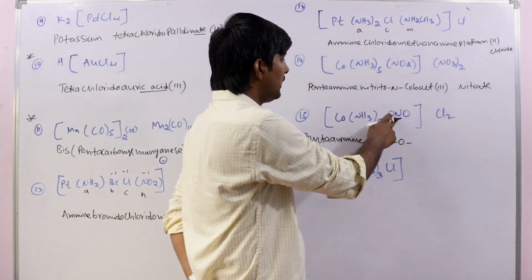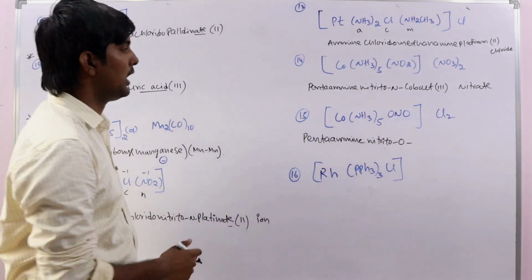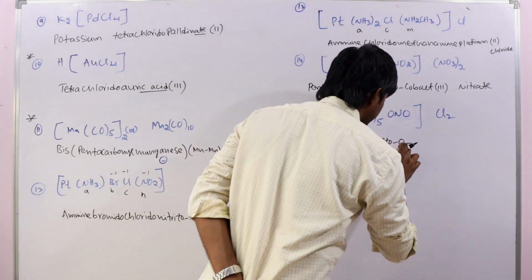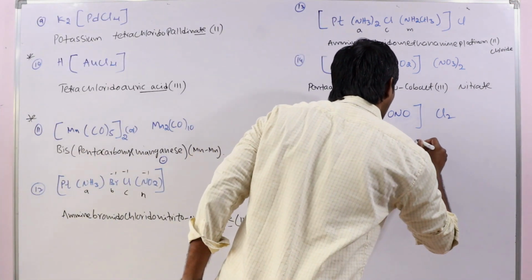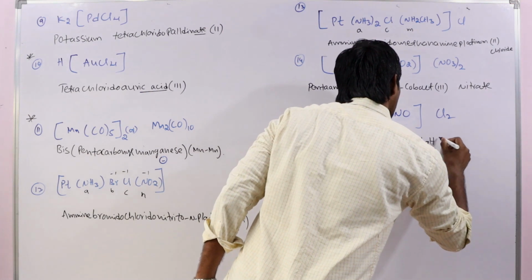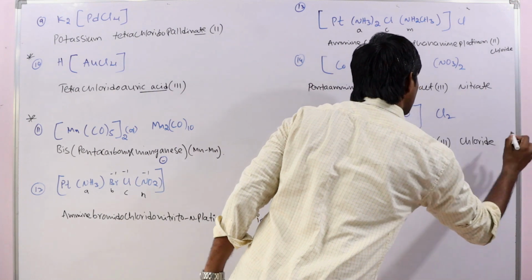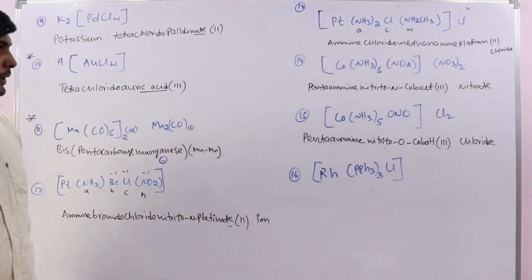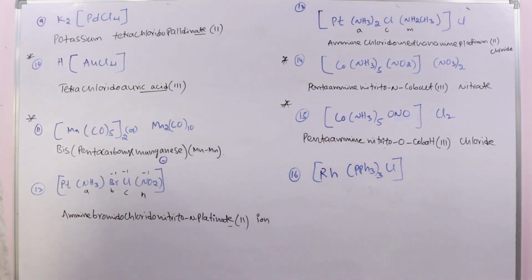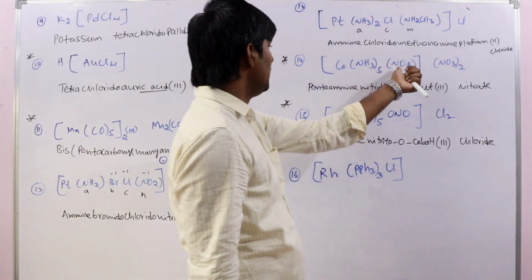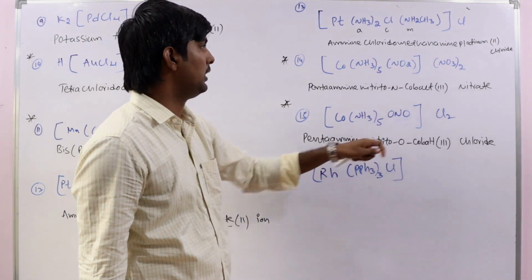And in this one, this ligand is bonded to the central atom through the oxygen atom. So that's why we are mentioning donor atom oxygen here. So pentaamine, nitrito-O, cobalt 3 chloride. Okay, cobalt 3 chloride. See, in these two an ambidentate ligand is present. Depending upon the nature of the bonding we have to mention the donor atom symbol here.